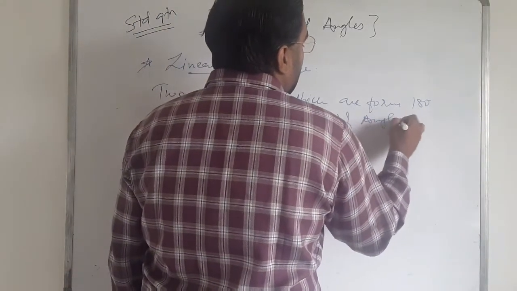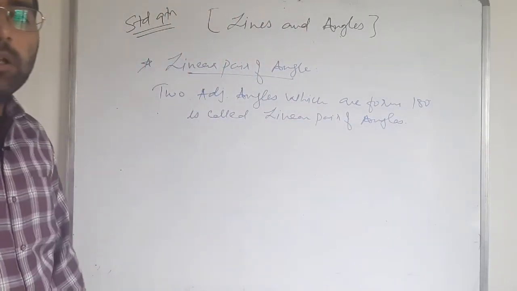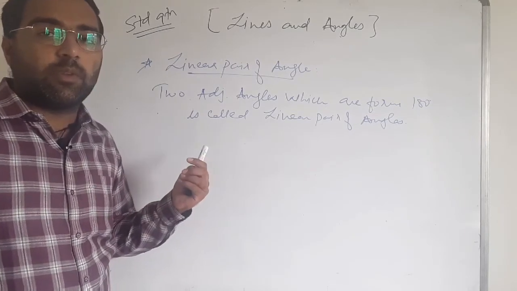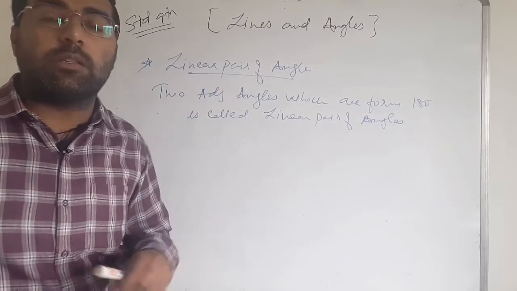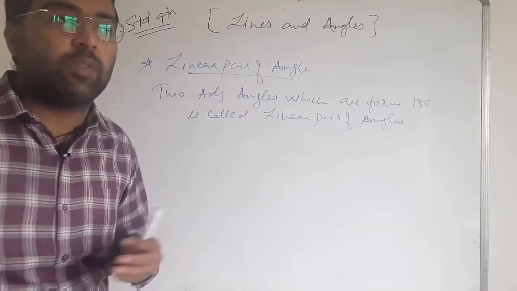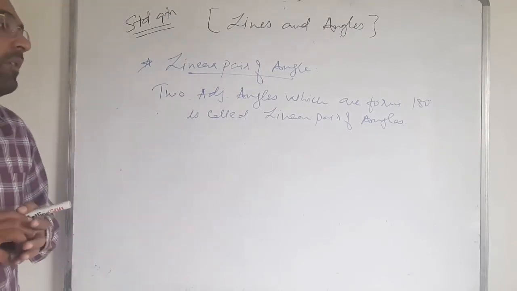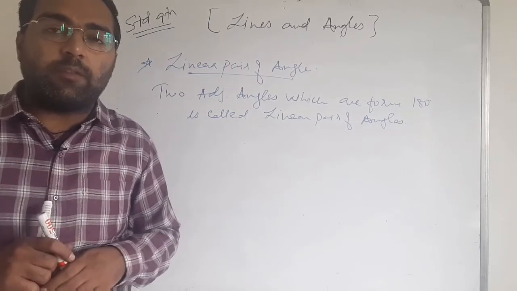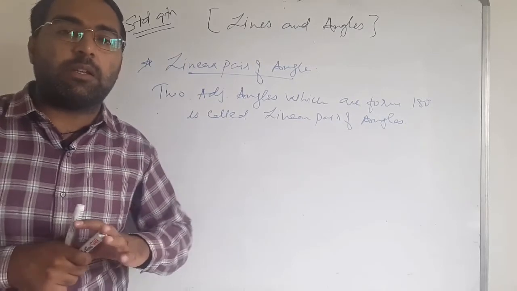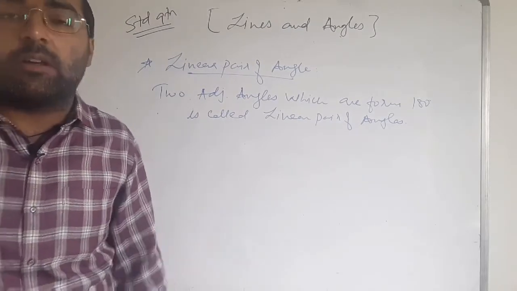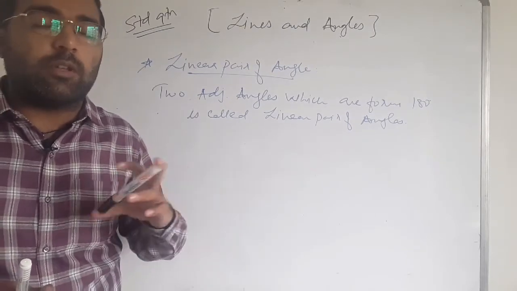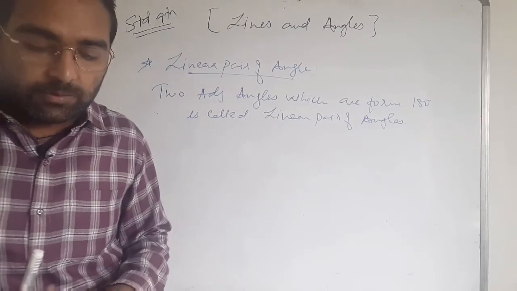Supplementary angles are also known as linear pair of angles, and linear pair of angles are also known as supplementary angles. You have to write both of them vice versa. But note this: not all supplementary angles are a linear pair of angles, but some of them are. That's why we call them vice versa.